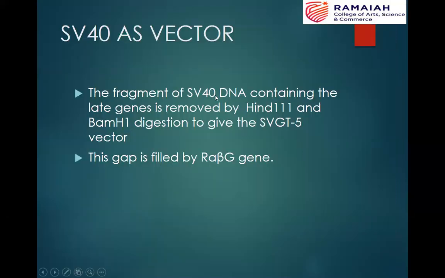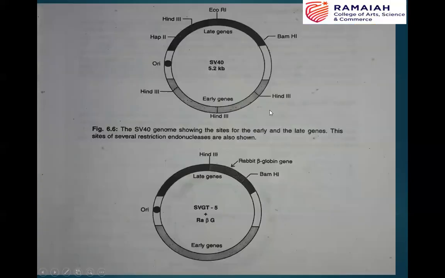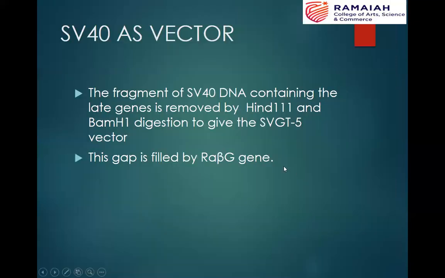So the fragment of SV40 DNA containing the late gene is removed by digesting with HindIII and BamHI, because these are the sites present here. You remove the portion of the late genes, and that's where you introduce your target DNA, the target gene, which is the rabbit beta globin gene. So the fragment of the SV40 DNA containing the late gene is removed by HindIII and BamHI digestion to give this SVGT5 vector, the example shown in the previous slide.